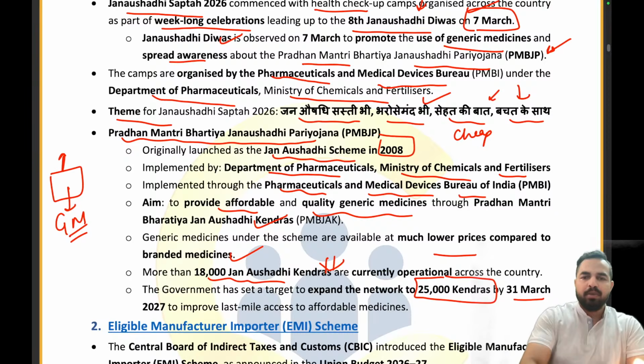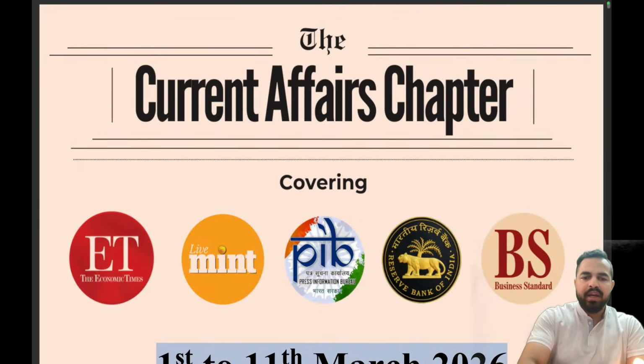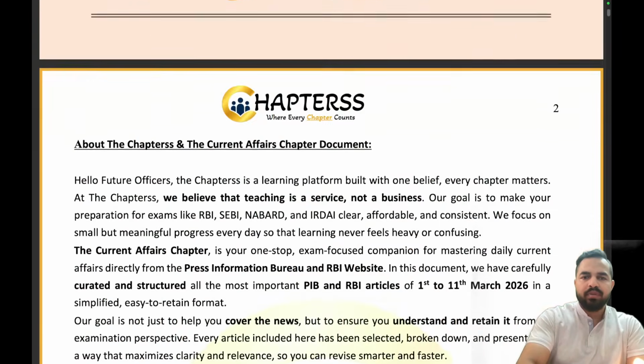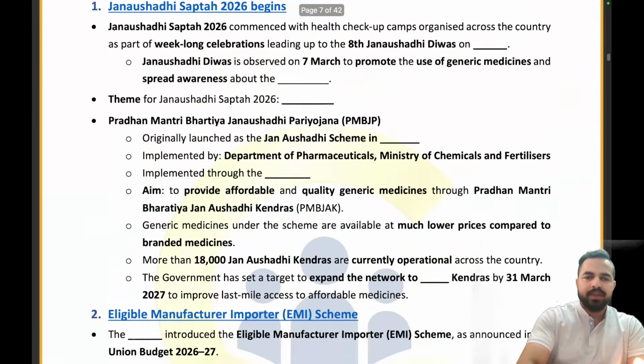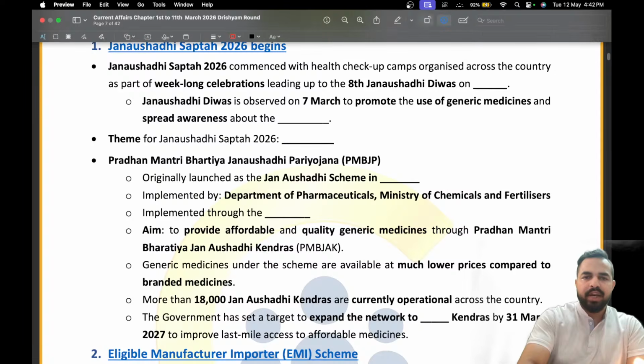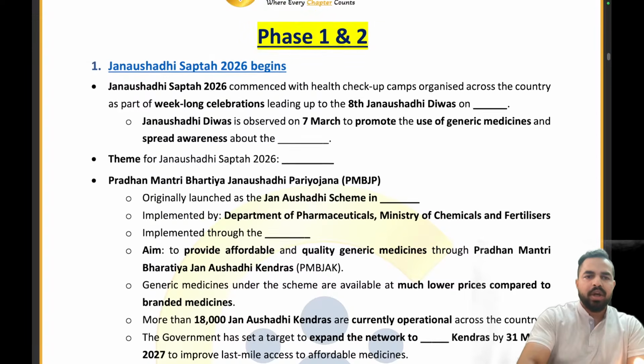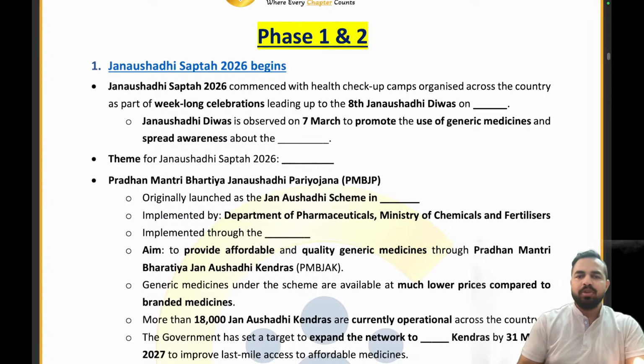Now let's move ahead. And here is basically the Drishyam round PDF I am having, right? Let's try to answer the questions here. Let me switch on the annotations. Okay. Now please quickly tell me in the chat box on which date we celebrated. We celebrated on 7th of March the 8th Jan Aushadhi Divas, and spread awareness about which scheme?